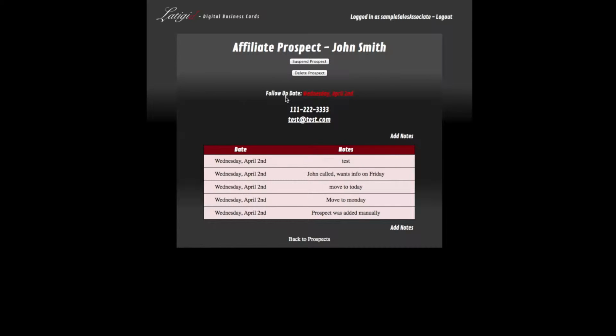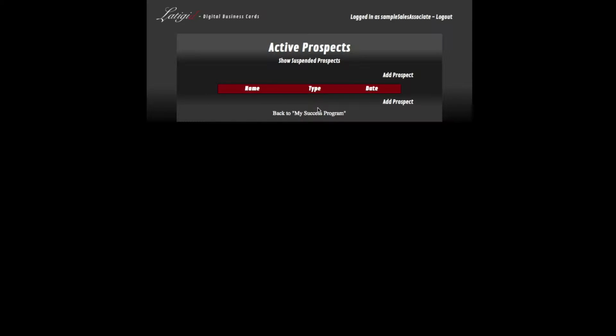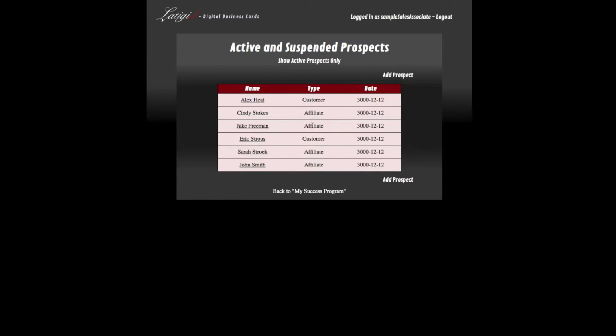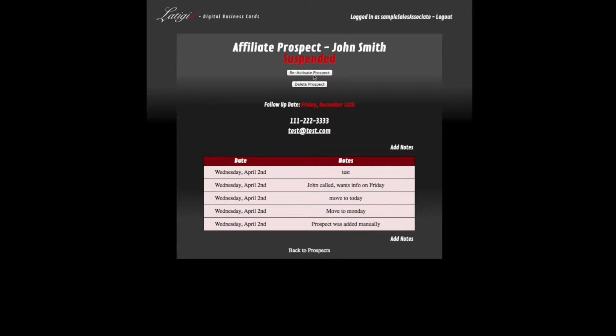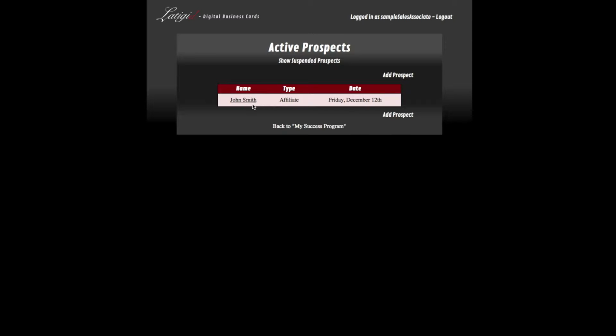I can also go and say I want to suspend this prospect or delete this prospect. If I suspend it, then it says prospect has been suspended, and of course they don't show. But I can go back here and show suspended prospects. Now this is a sample account, so I have a lot of suspended people in here, and so John Smith is right here, and I can click on him and I can go reactivate. If I reactivate him, he falls back into my regular prospect list at that point.